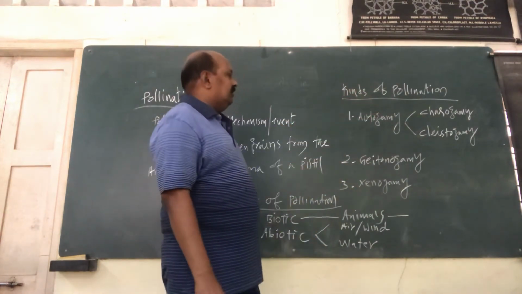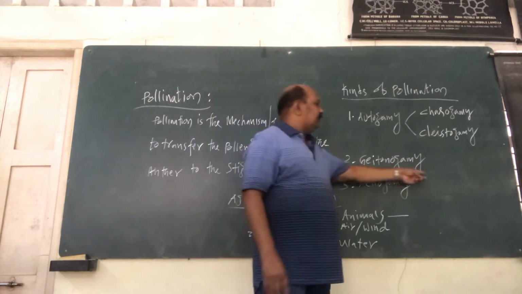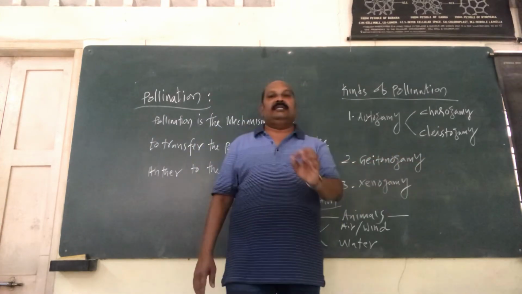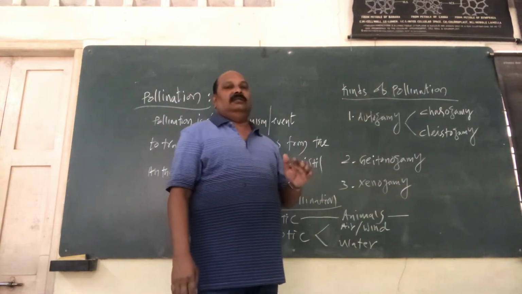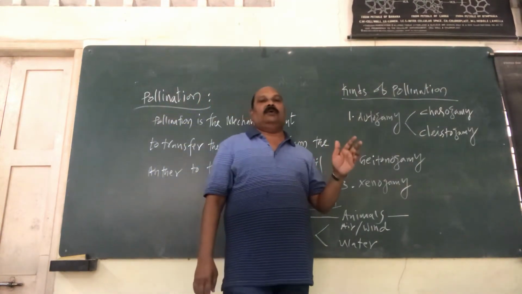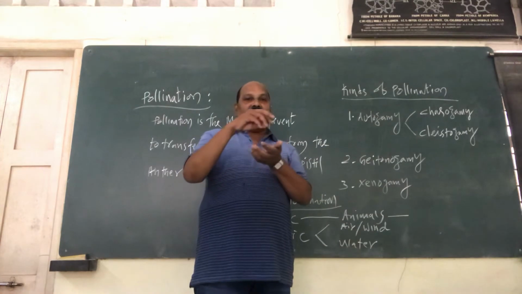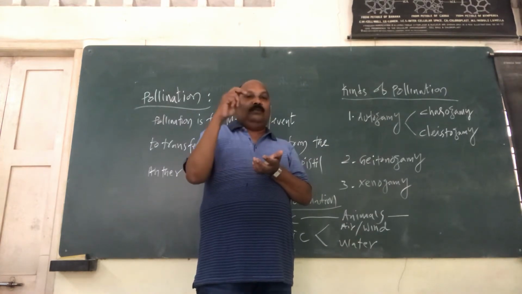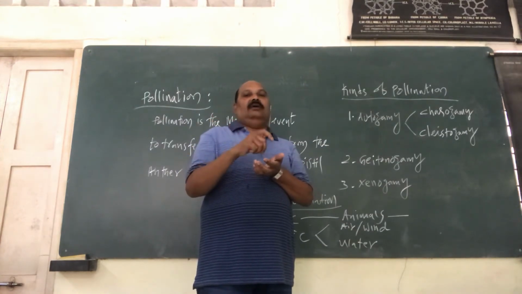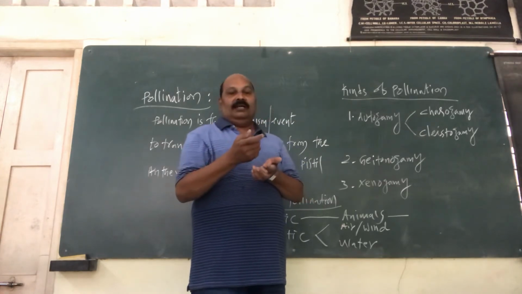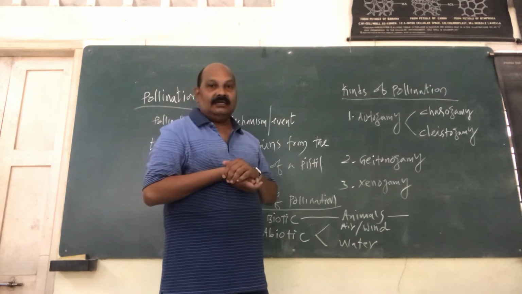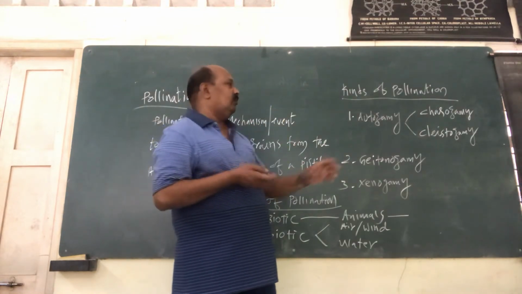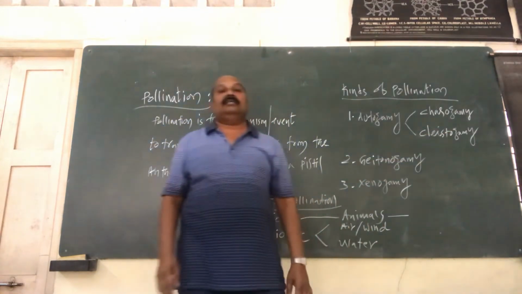Now come to the second level, that is geitonogamy. What do you mean by geitonogamy? Here, it is a kind of pollination, we can say a kind of self-pollination, but slightly different. The pollen grains of one flower are transferred to the stigma of another flower of the same plant. Another flower of the same plant, that is what we call geitonogamy. This is the second type.